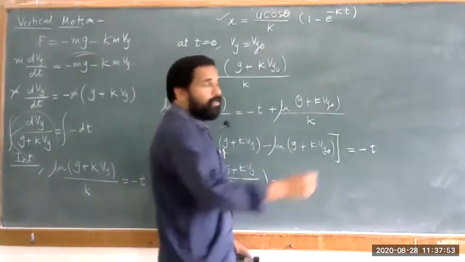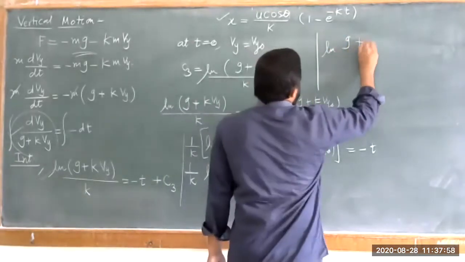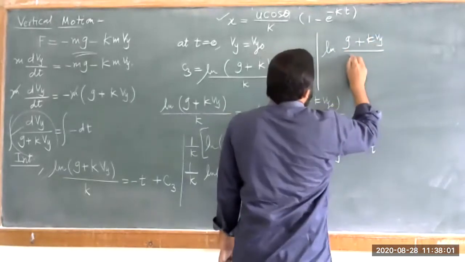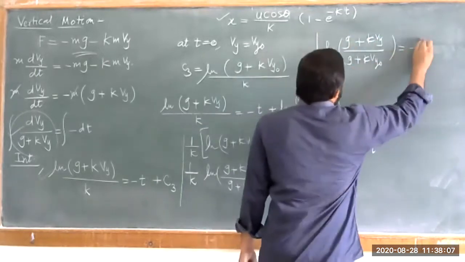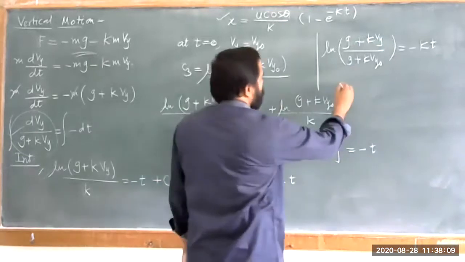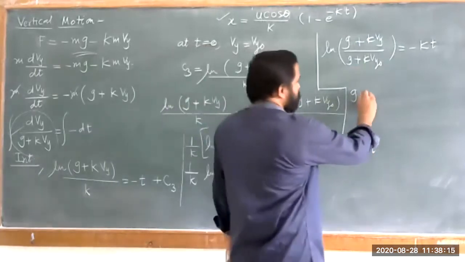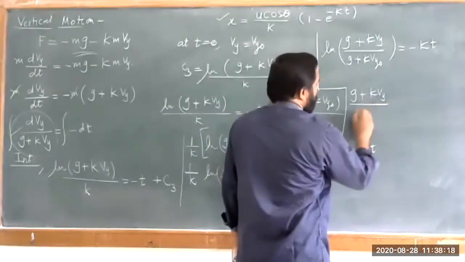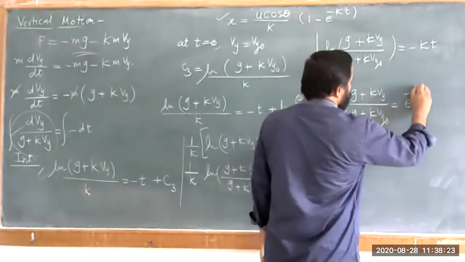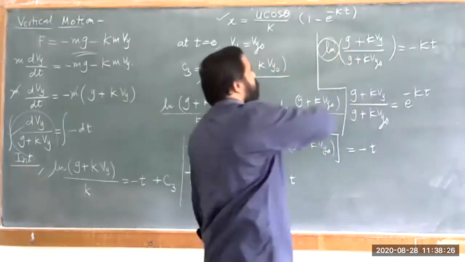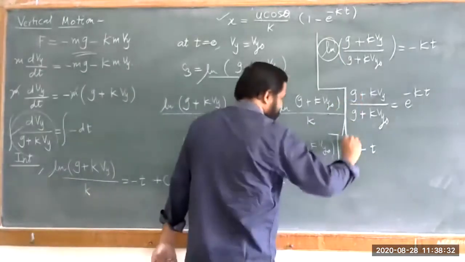Or you can write this, that is nothing but ln of g plus k vy divided by g plus k vy naught, and that is equal to minus kt. Or g plus k vy divided by g plus k vy naught is equal to e raised to minus kt. So we have to remove this logarithmic sign, and so you can write that in terms of these conditions.